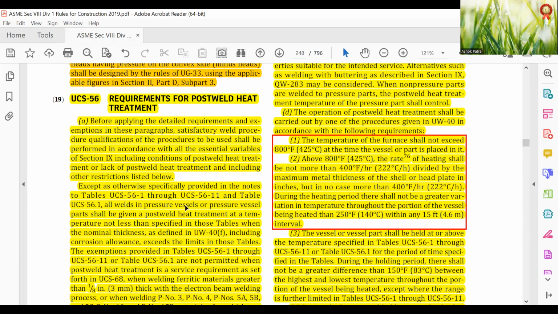In Table UCS-56-1, all welds in the pressure vessel or pressure vessel parts shall be given a post-weld heat treatment at a temperature not less than specified in these tables when the nominal thickness as defined by UW-40(f), including corrosion allowance, exceeds the limit of those tables. The exemptions provided in Table UCS-56-1 through UCS-56-11 are not permitted when the post-weld heat treatment is a service requirement as set forth in UCS-68.